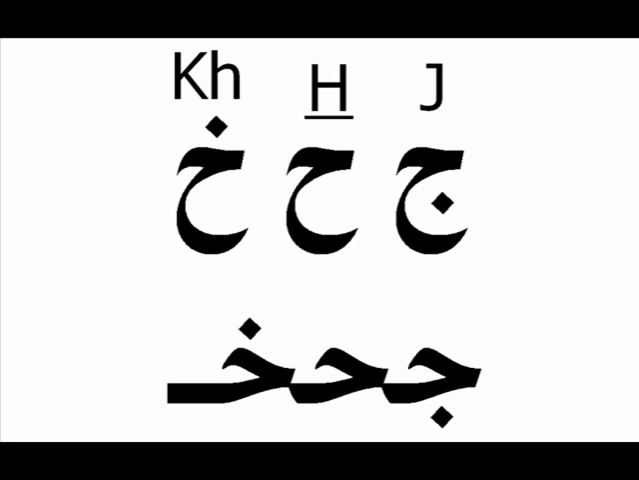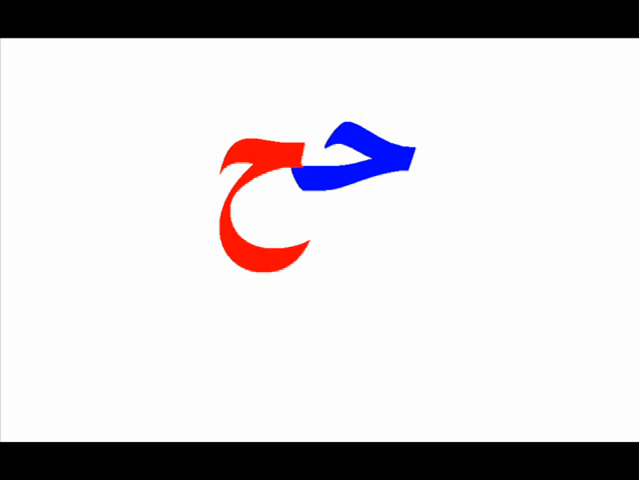Now let's look at how the letters look like in the beginning, middle, and the end of a word. The blue part is what is written when the letter is at the beginning and middle of a word, while the red part is what you write when the letter is in the end of a word. It is when you add the tail, so to speak. It indicates the end of a word.